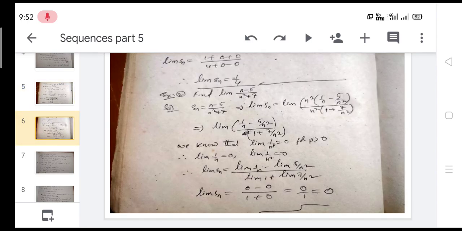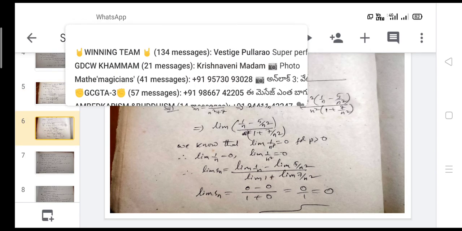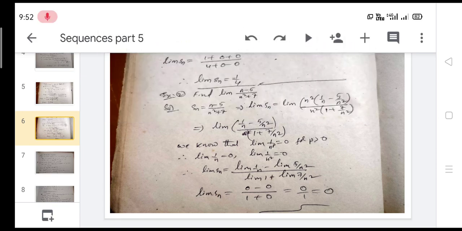Now continue the next slide. So finally, what is the limit of Sn? Limit of Sn is equal to 1 by 4. And take another example.